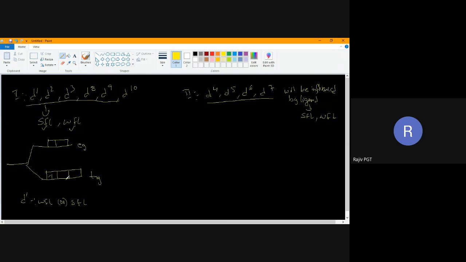Will it go to eg if I use strong field? That's not possible. So whether it is weak field or strong field, the d1 electron will be here only. This will be represented as t2g 1 0 0, eg 0 0. Understood what I have written?